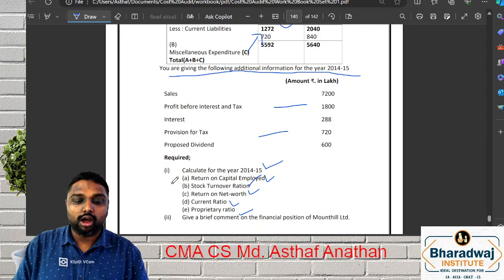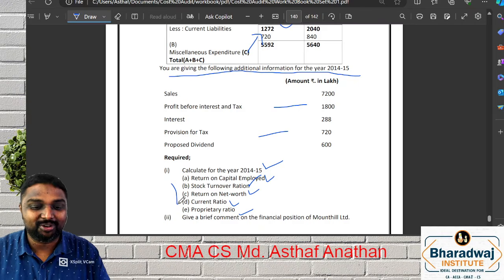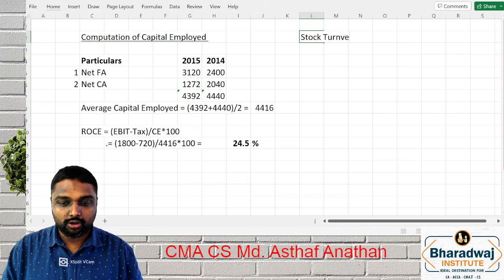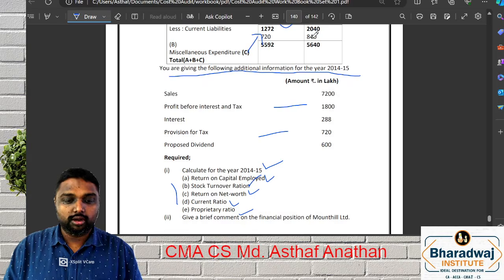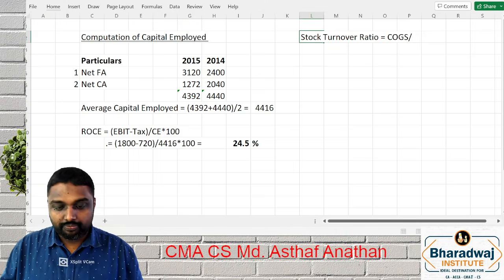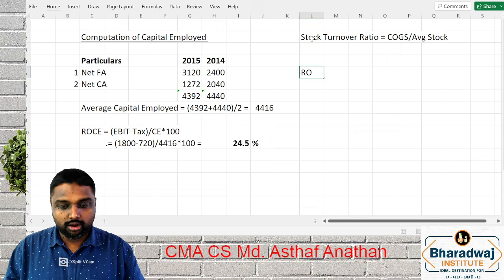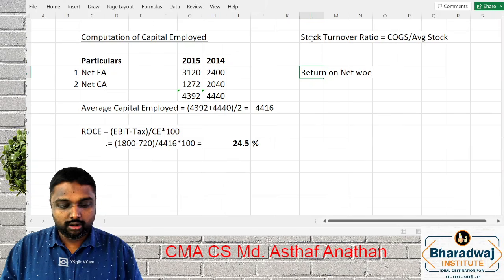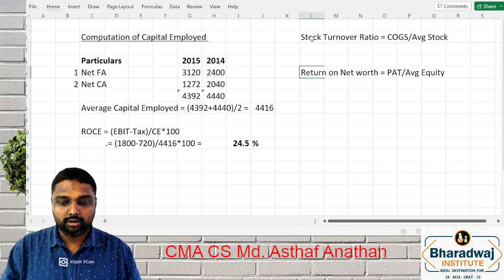Now I want you to try the remaining ratios yourself. I'll give you the formulas also if you forgot. Stock turnover ratio: cost of goods sold divided by average stock. Now, return on net worth: PAT by average equity or net worth.